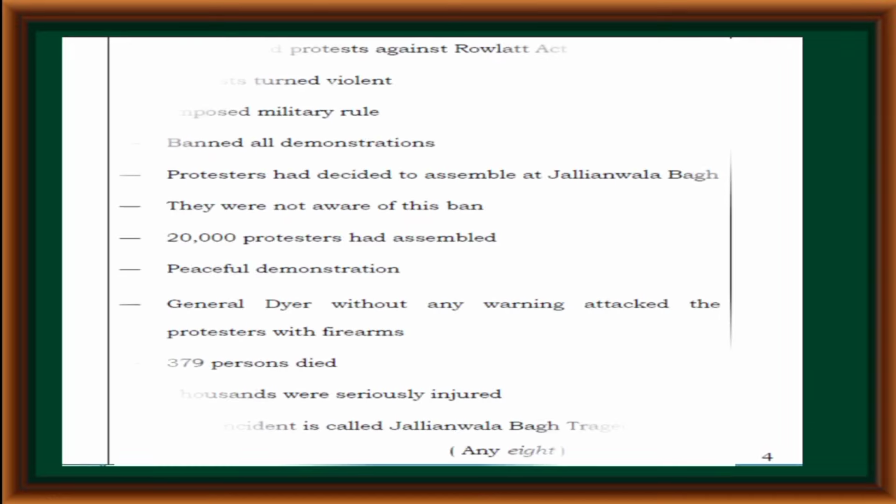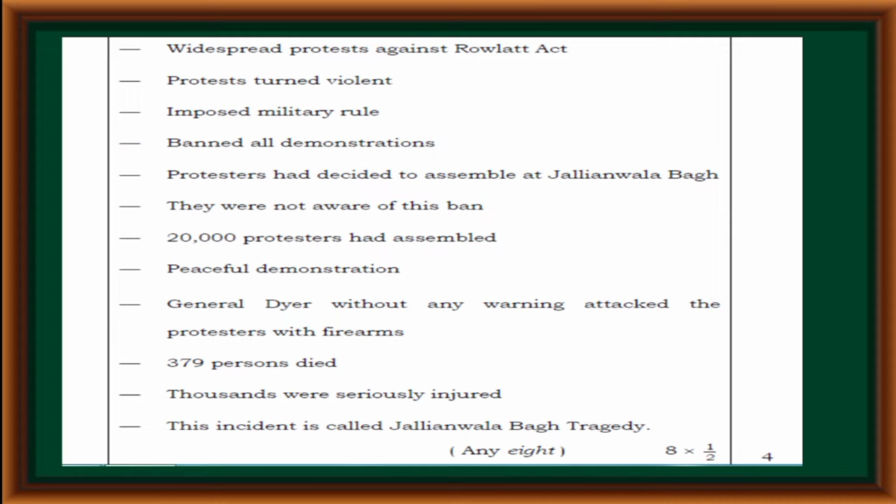Jallianwala Bagh massacre. Widespread protest against the Rowlatt Act, the protest turned violent, military rule was imposed, all demonstrations were banned. Protesters had decided to assemble at Jallianwala Bagh. They were not aware of this ban. 20,000 protesters had assembled for a peaceful demonstration. General Dyer, without any warning, attacked the protesters with firearms. 379 persons died. Thousands were seriously injured. This incident is called the Jallianwala Bagh tragedy.